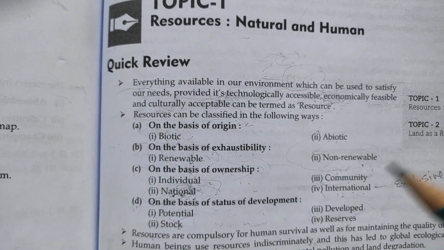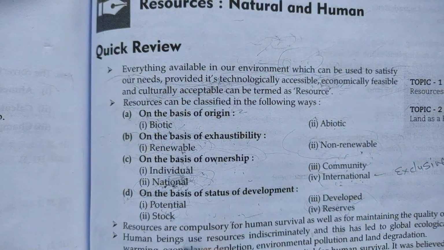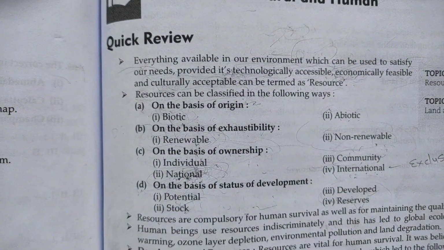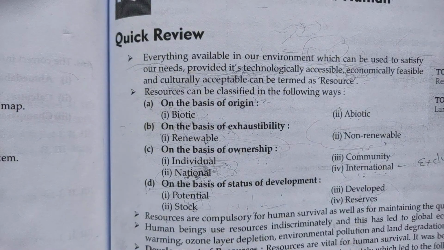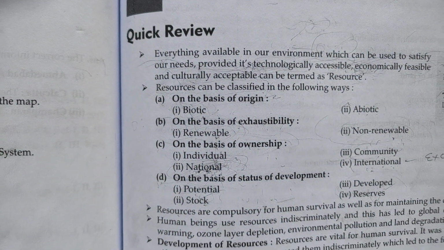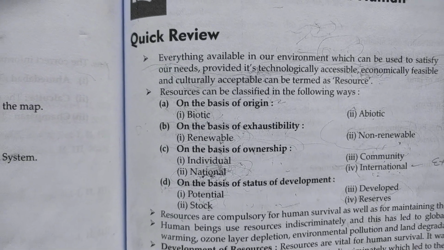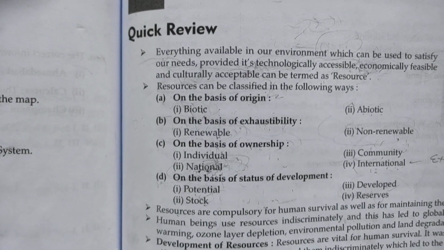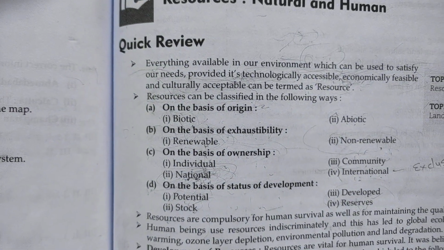So that is why that is stock. We cannot extract methane, and we do open cast mining for the coal extraction, but we cannot extract that methane from inside of the earth's crust. So that is the stock.